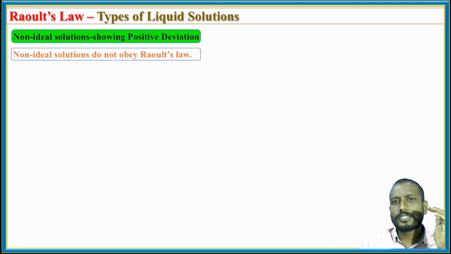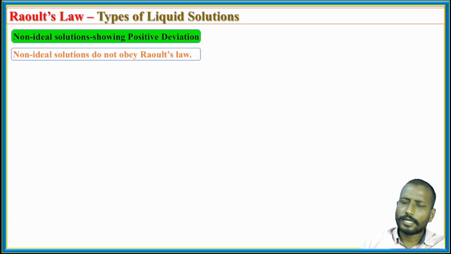In the previous lecture itself we discussed that non-ideal solutions means they do not obey Raoult's law. The liquid-liquid solutions which do not obey Raoult's law are called non-ideal solutions. There are two types. One is non-ideal solutions showing positive deviation. Second is non-ideal solutions showing negative deviation. In this lecture, we are going to discuss non-ideal solutions showing positive deviation.